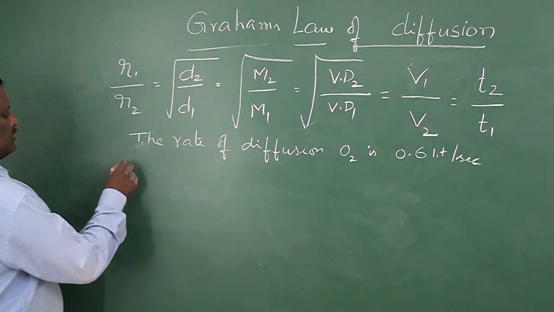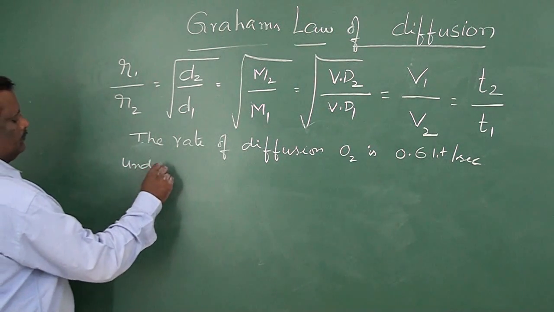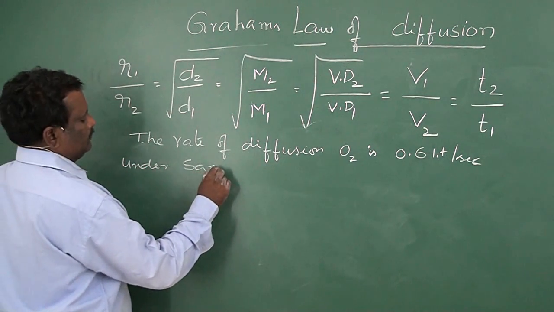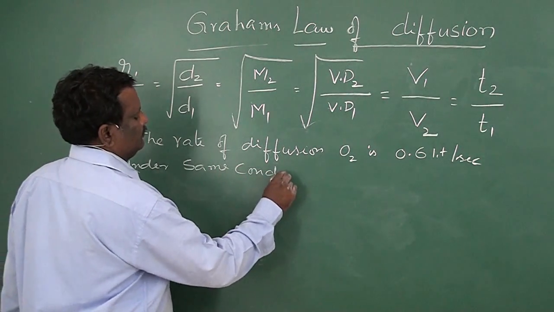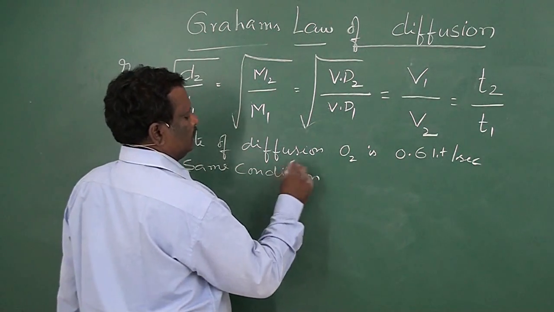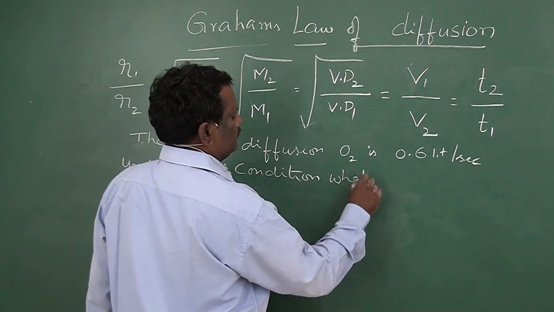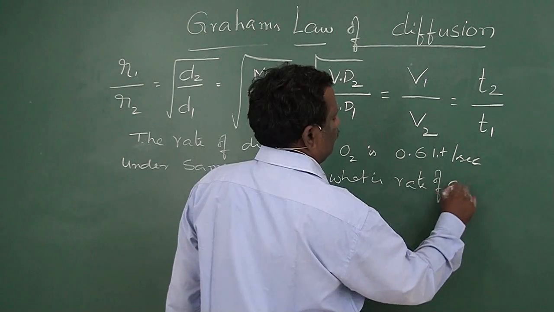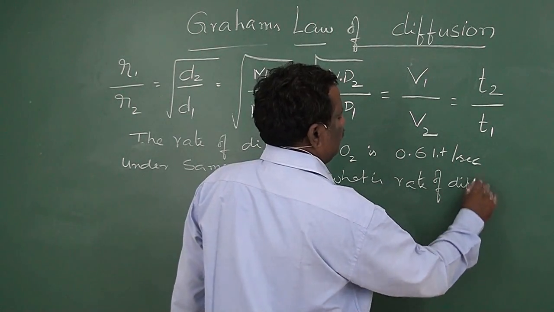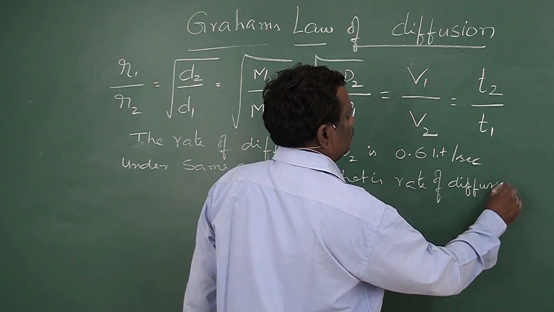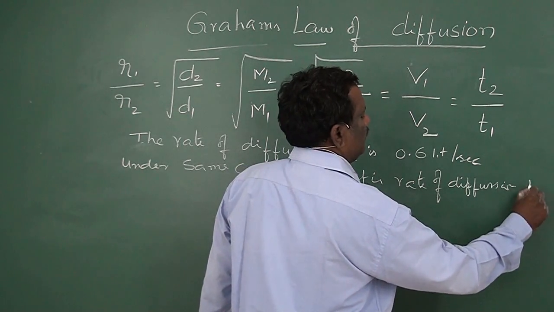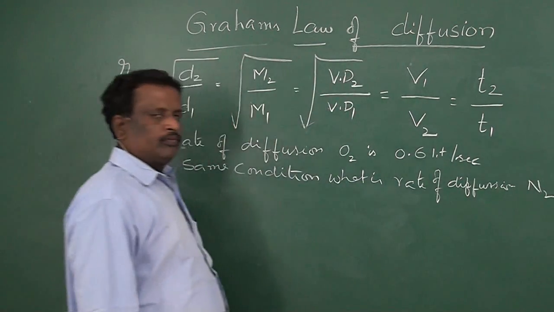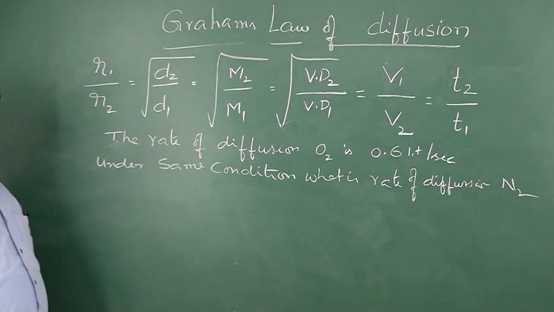Under the same conditions, what is the rate of diffusion of N2?